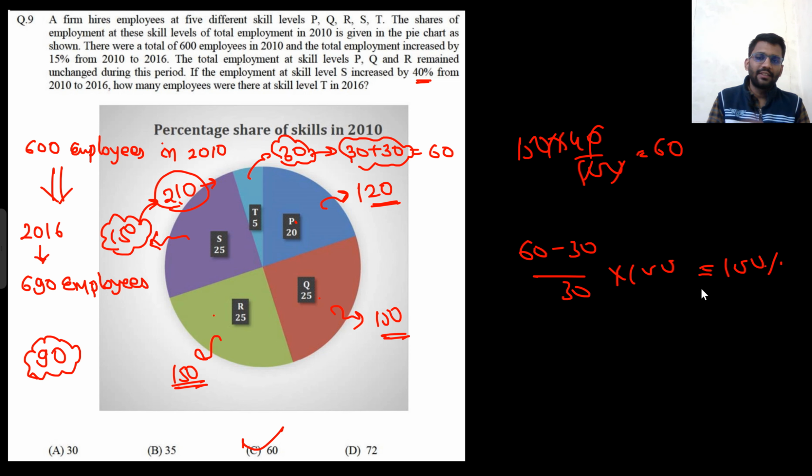Are you getting my point? Initially the employees were 120, 150, 150, 150 and 30. Then P, Q, R was unchanged. The total employment increased from 600 to 690, that means 90 more employees. In S there was an increment of 40%, that means from 150 to 210, so 60 employees. The rest of the 30 employees they hired for T only. That means now a total of 60 employees are there for T in 2016. So that's the final answer. C is the final answer.